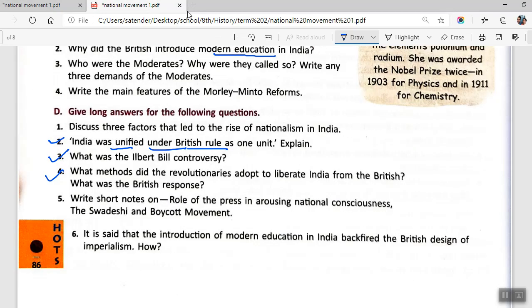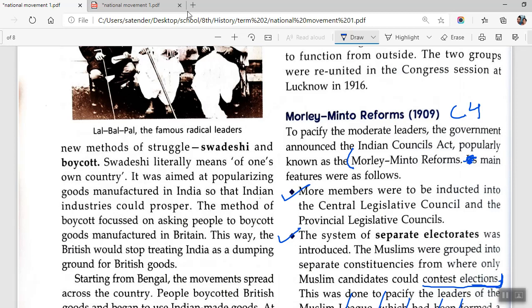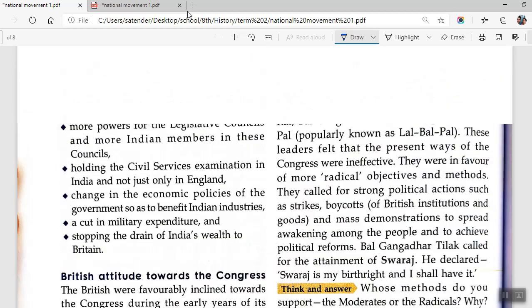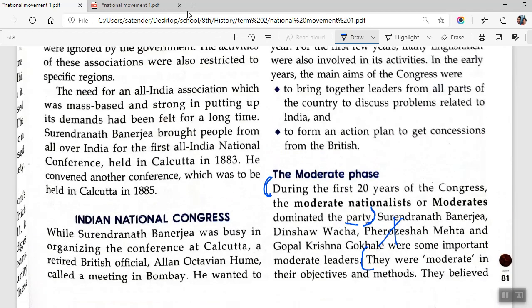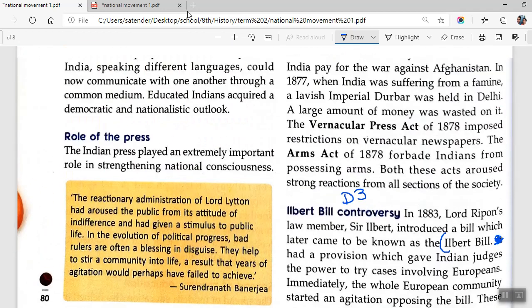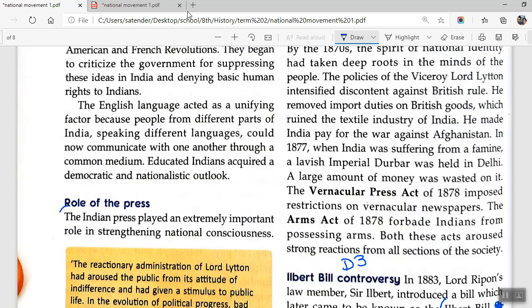Okay, now moving on to question number 5, which says, write short notes on role of press in arousing national consciousness and Swadeshi and boycott. So first we come to role of press. There is a special paragraph related to role of press. Radical phase, national government, and role of press. Okay, you'll be starting from here.